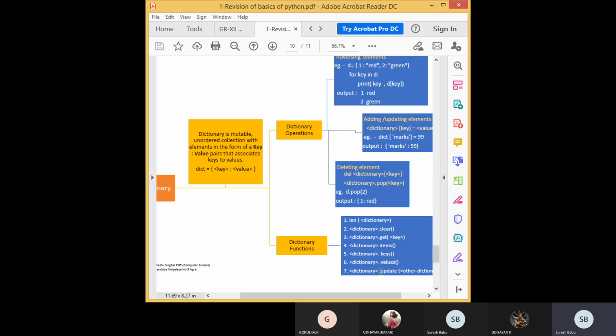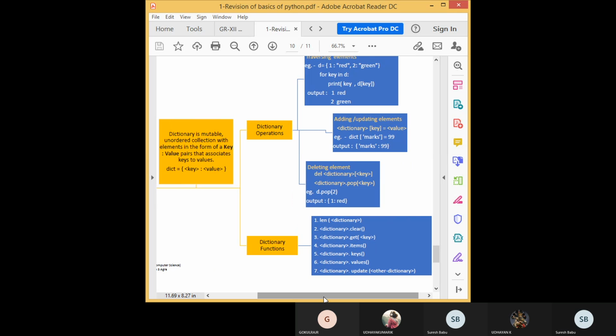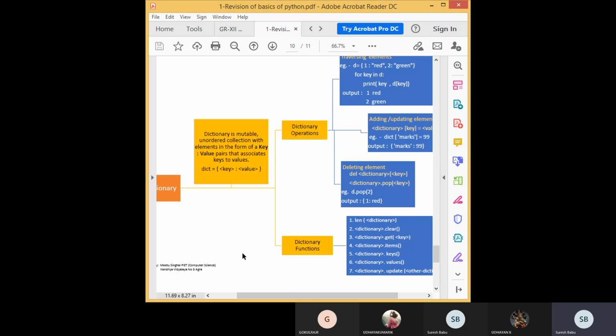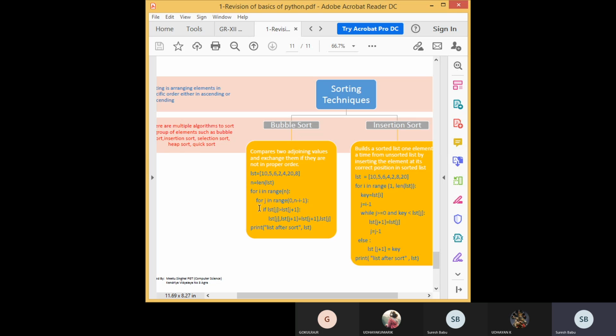The update function is a very important one, with which we can merge two dictionaries into a single dictionary. What will happen if any keys are present in both dictionaries? It will update the value for the key with the last value, because keys cannot be duplicate. That will be a unique one. The other keys are added. You have to remember that. Then sorting, that will come in the afternoon session.